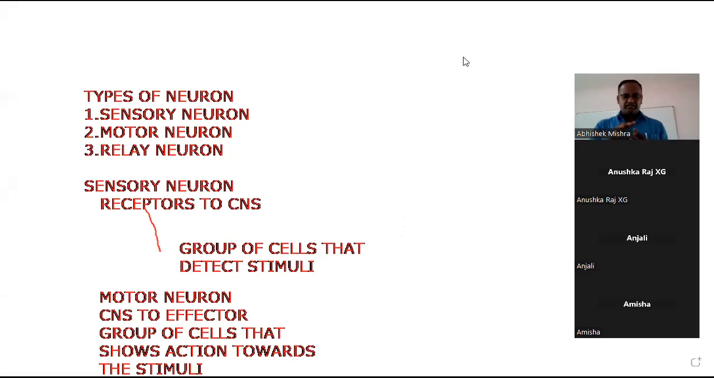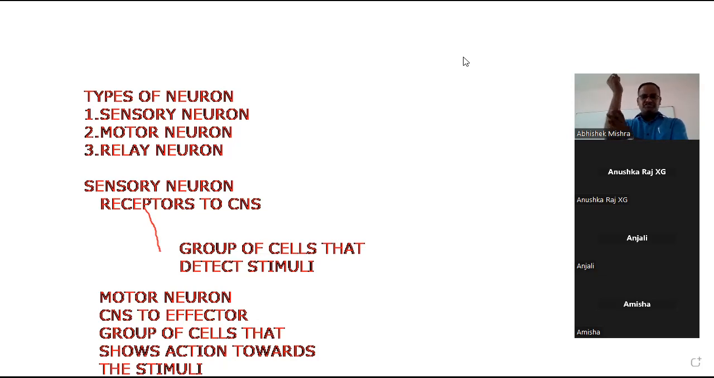I'm repeating the effector once again. See, students, you are touching hot water with the help of your finger. On your finger, the skin is there, and within the skin there is a group of cells called receptors that detect stimuli. They will detect that the water is hot. Now that message will be sent to the central nervous system, and from the central nervous system the message will go back to our effector.